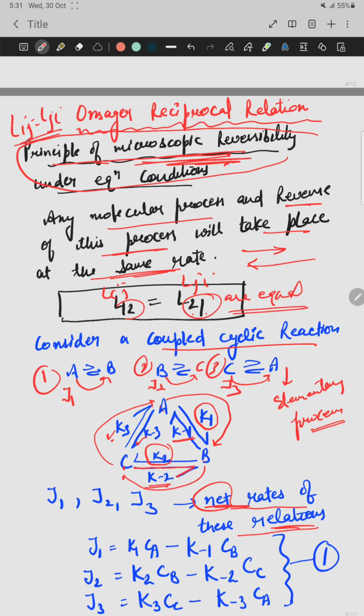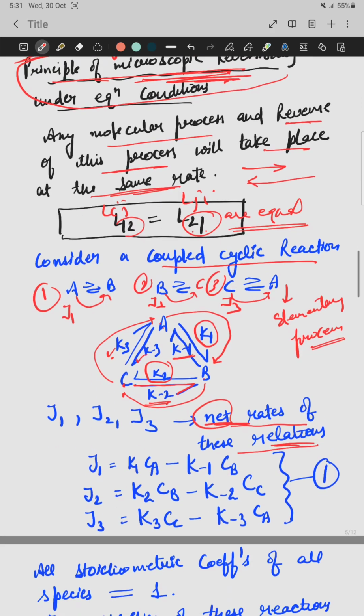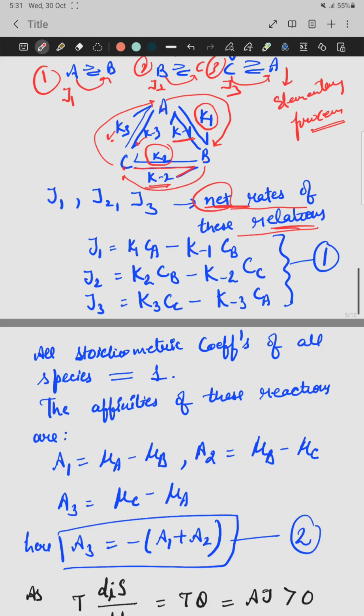According to chemical kinetics, we now find these rates.